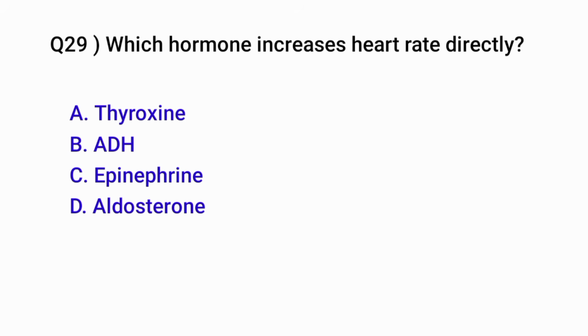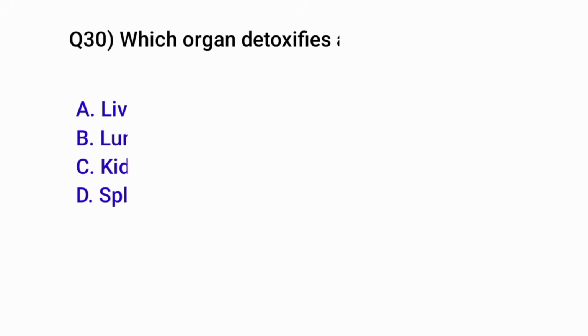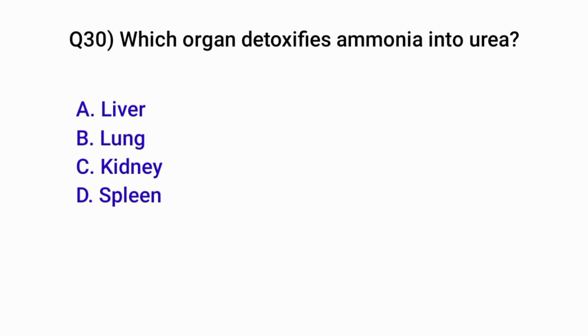Question number 29. Which hormone increases heart rate directly? Correct option is C. Epinephrine. Question number 30. Which organ detoxifies ammonia into urea? Correct option is A. Liver.